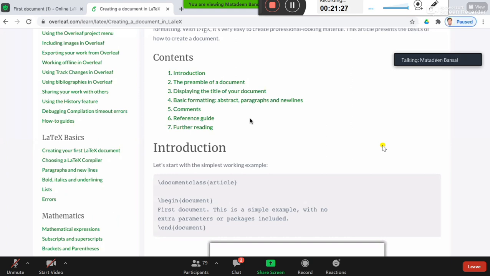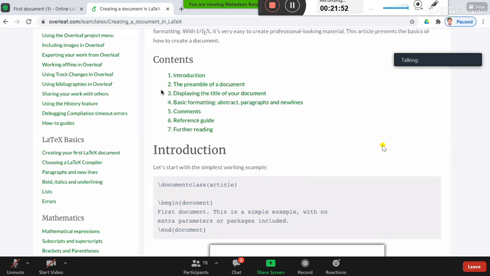My suggestion to all the participants is that you just open Overleaf, create an account there using your email ID, and at the same time try to run these commands, or write your own commands. That gives you hands-on experience, right? Okay.